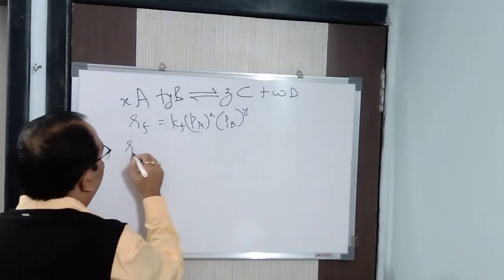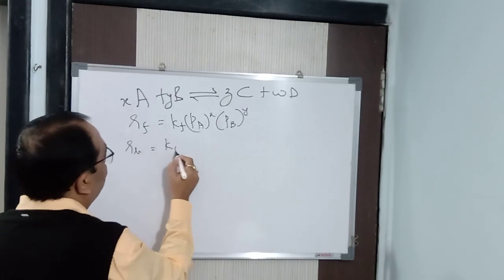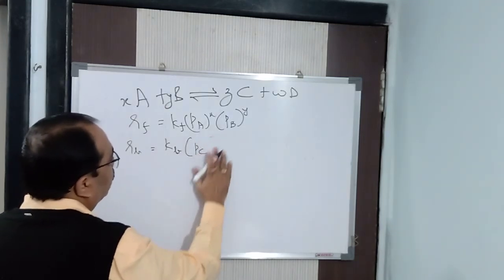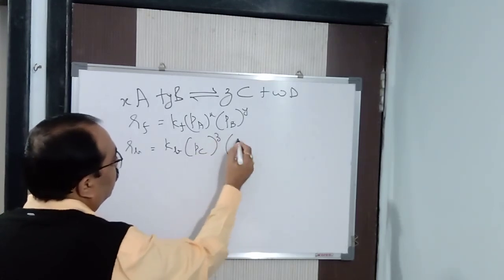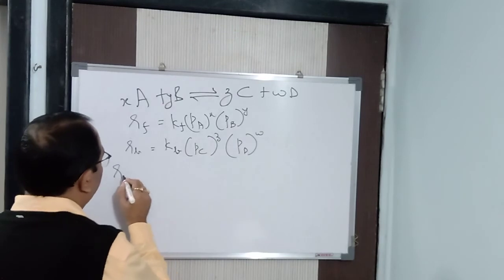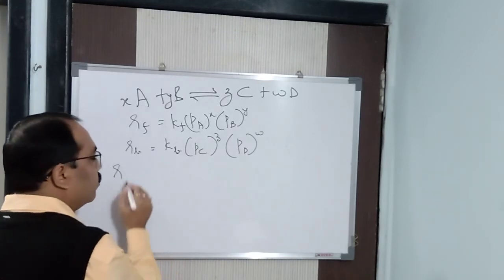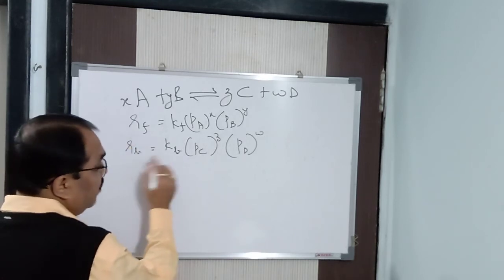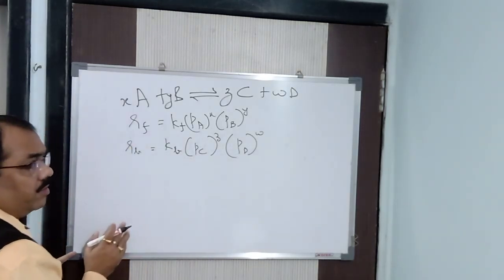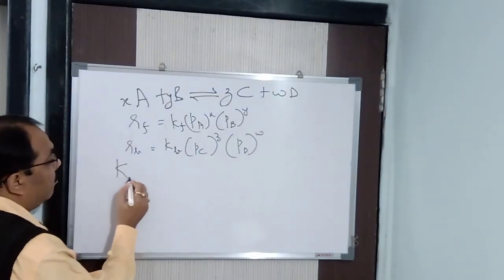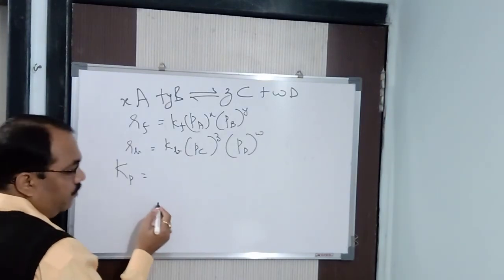Similarly, RB is equal to KB, partial pressure of C to the power z into partial pressure of D to the power w. Now, RF is equal to RB, so it will be nothing but KF by KB. Here KF by KB is known as KP.